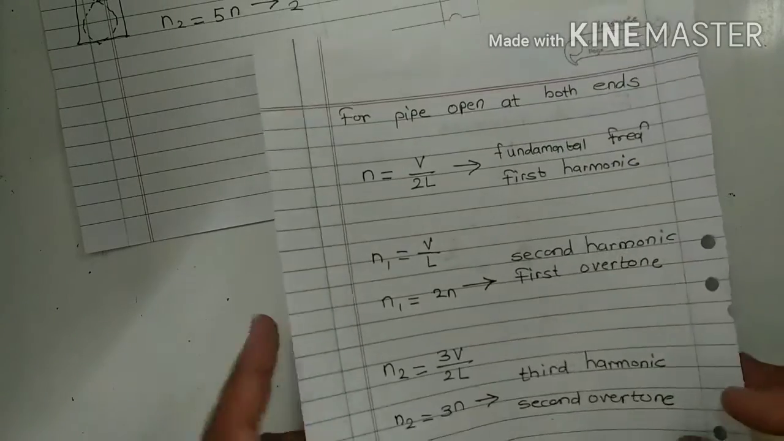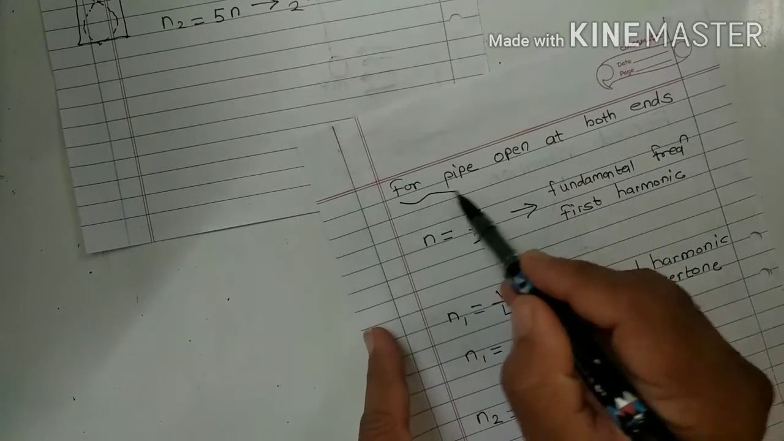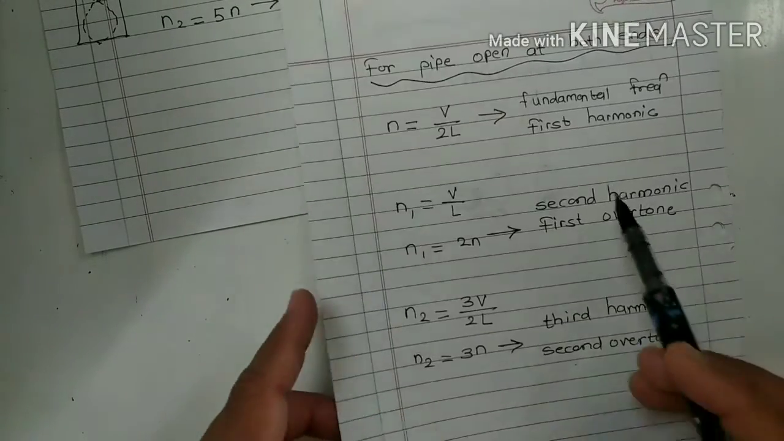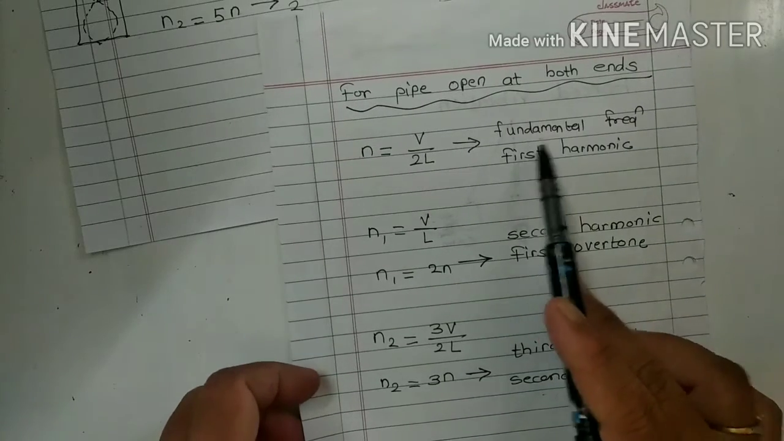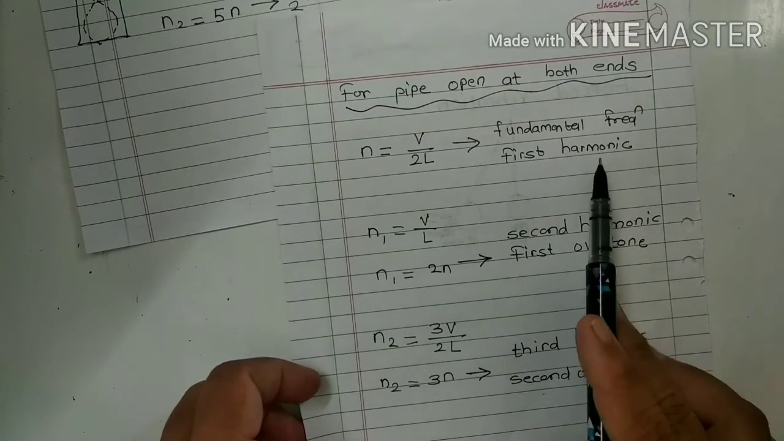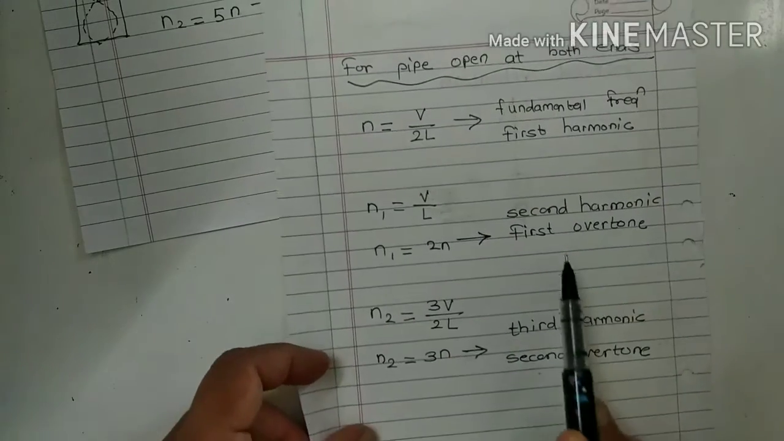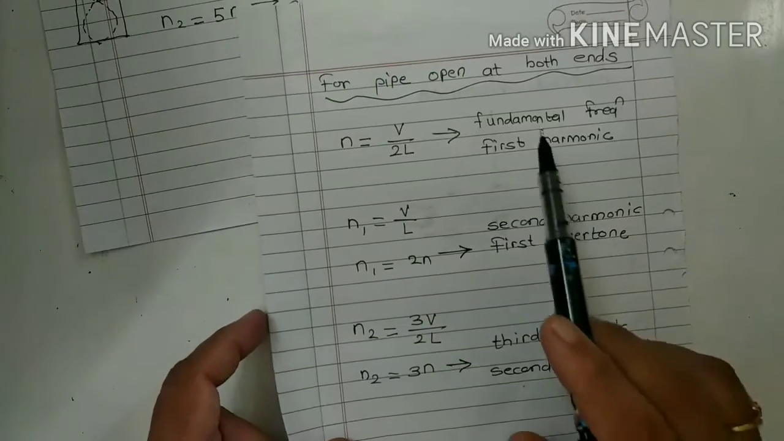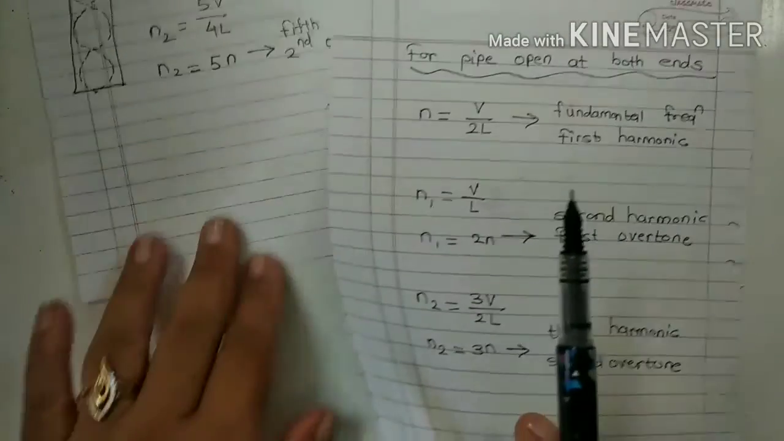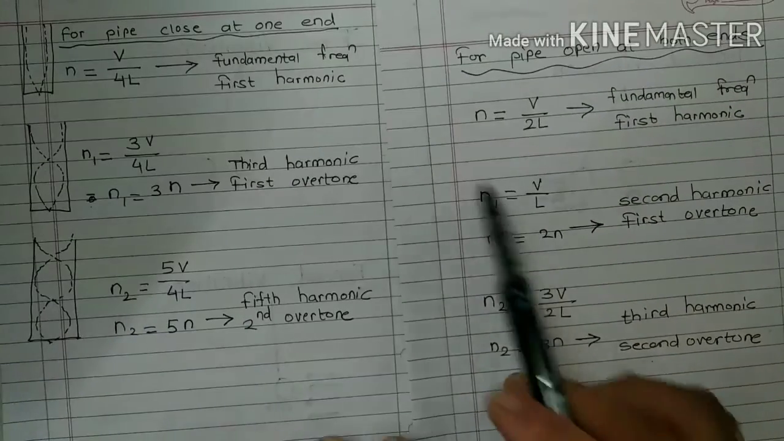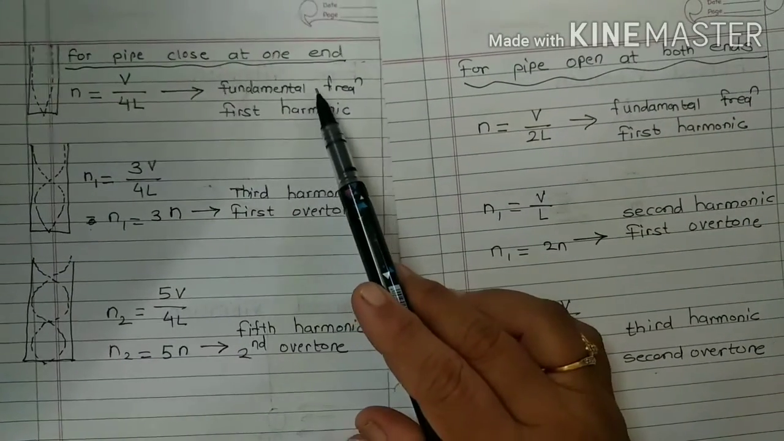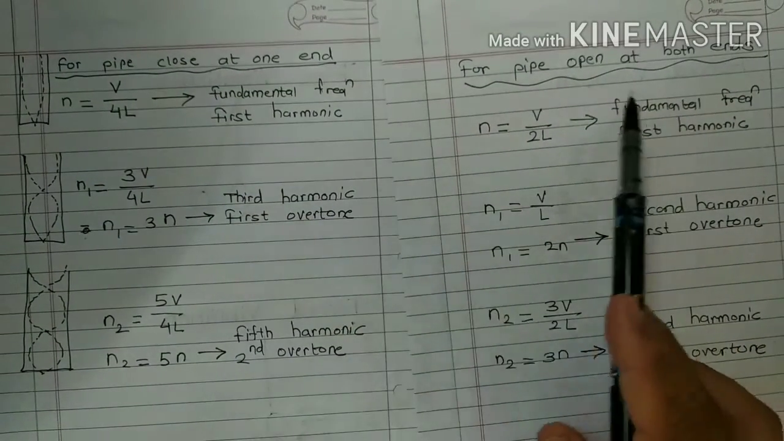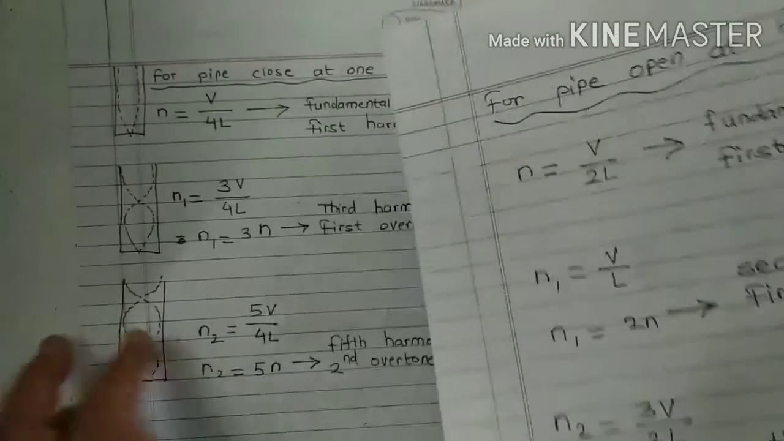That means for a pipe open at both ends, at the fundamental frequency the overtone is absent. Overtones start from the second harmonic. In both cases, at the fundamental frequency, overtones are absent.